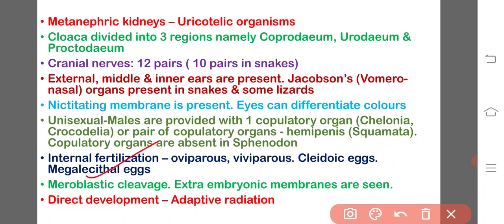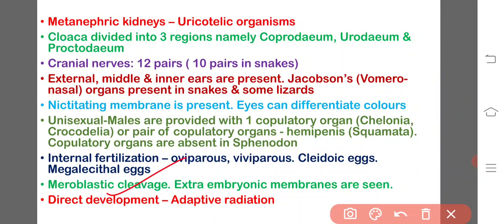In general, in the vertebrates, there are four kinds of extra embryonic membranes: yolk sac, amnion, chorion, and allantois. These are the four extra embryonic membranes which surround the embryo, protect the embryo, nourish the embryo, and are made to nurture the embryo. They take care of the embryo's development, and the development is direct, meaning there are no larval stages at all.